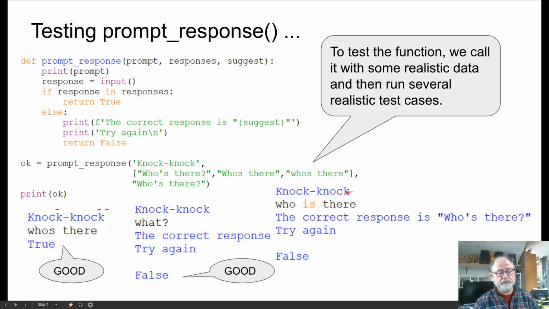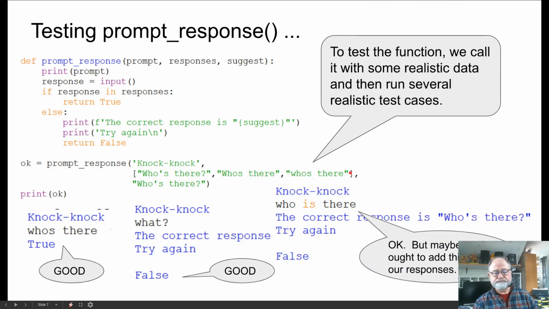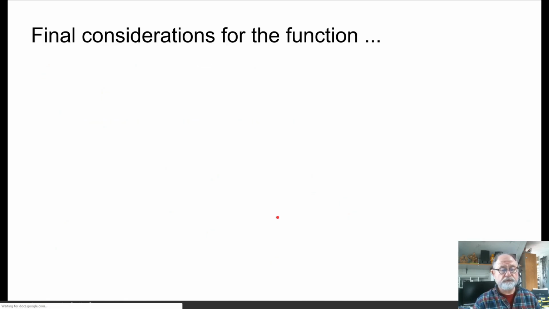And so here now I get the prompt knock knock, and I type in who is there. Now maybe who is there is a correct response. But in fact, the function is telling me it's not because who is there is not in this list. So maybe we ought to add who is there to the list of responses. So that's part of the process: as you go through testing, you may find that you need to modify some of the criteria in your code to make it more friendly.